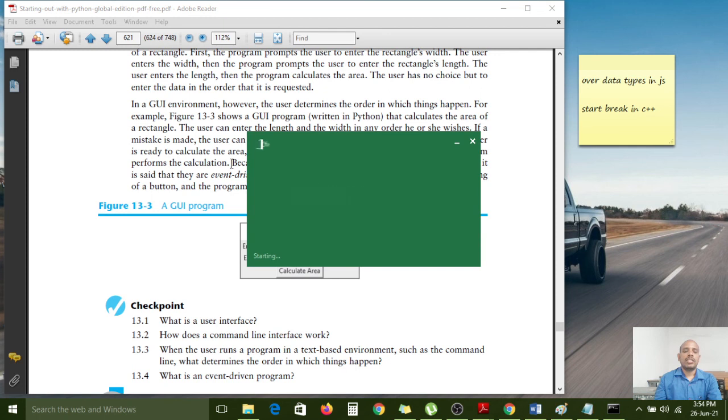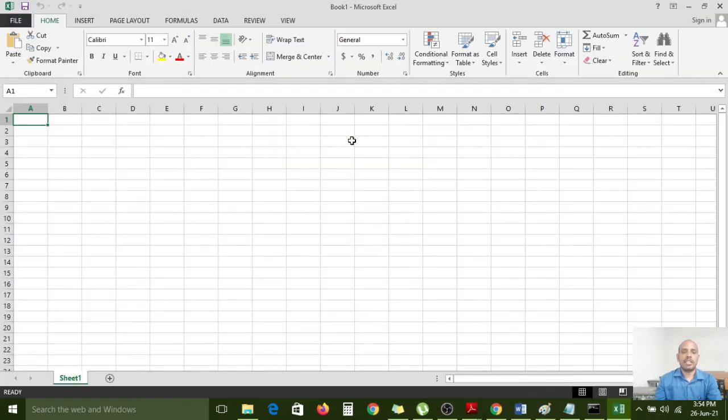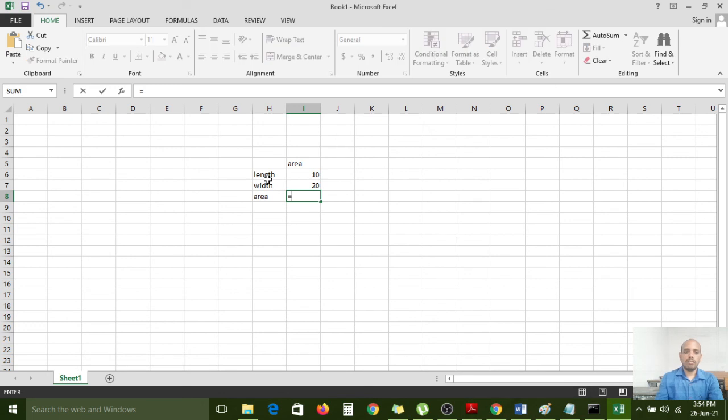For example, now I am opening the Excel window. Carefully observe, this is a graphical user interface now. So now length, width. I want to calculate the area. Here length is 10, width is 20. The area is equal to 10 into 20. 200 is the area.